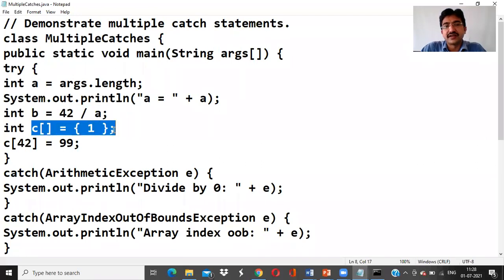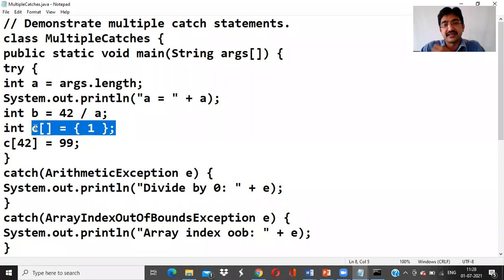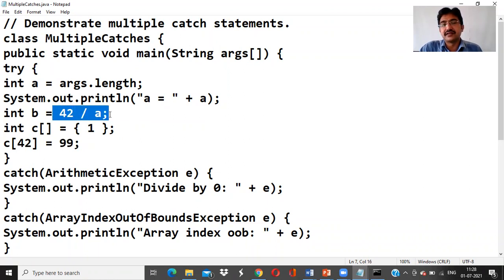Now c is an array that I'm initializing with one value, and then c[42] = 99. What is the size of the array here? Only one element, so the size is 1. But for index 42, which is not there, you are assigning 99. So how many exceptions are you expecting here? You are expecting the arithmetic error, because the array length at the command line is zero, since we are not giving any input there. We directly run the program, java space class name.